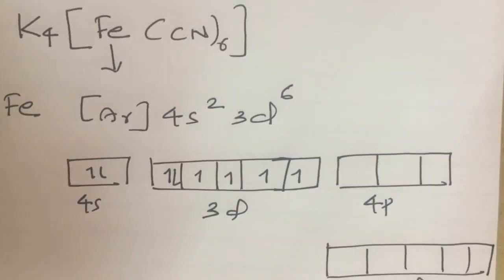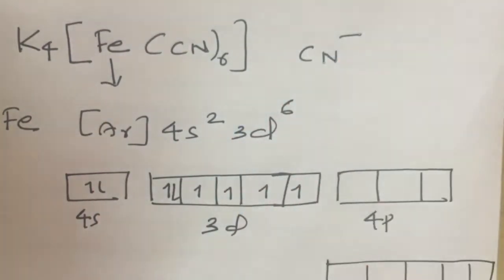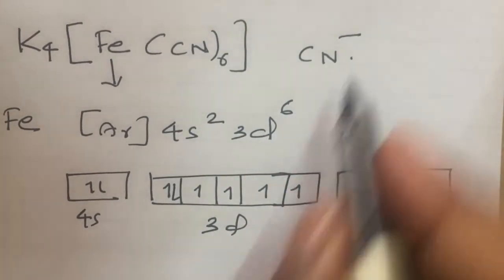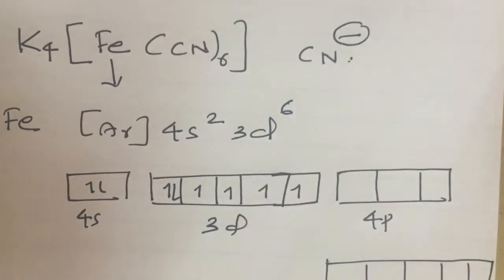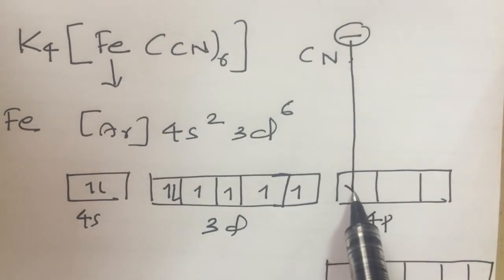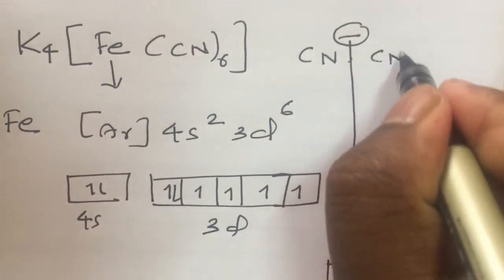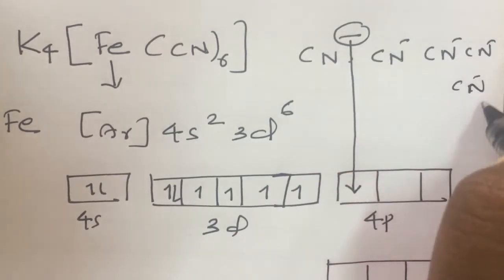Listen, CN is negative. Negative means having electrons. So CN has electrons, and these electrons are donated to the vacant orbitals of iron. How many CN? 6 CN. Clear?